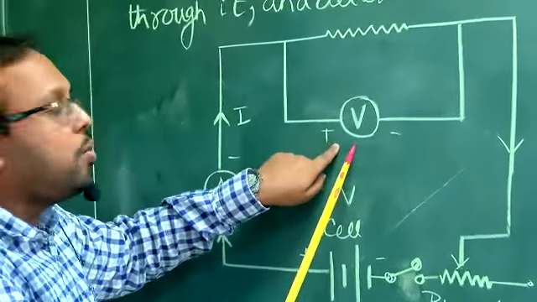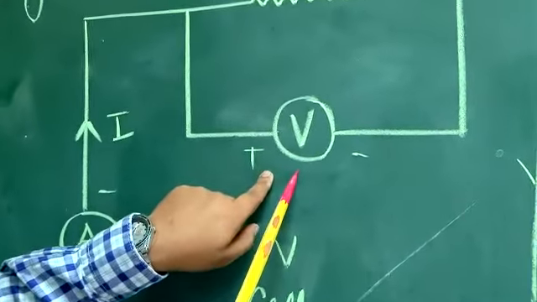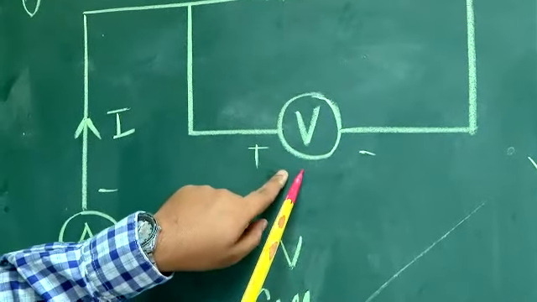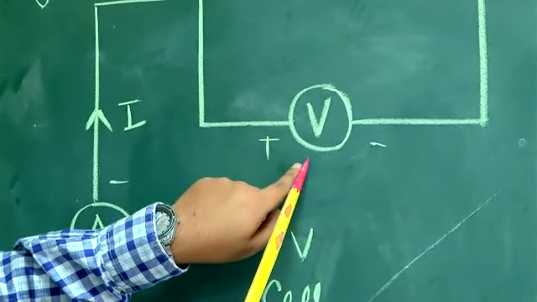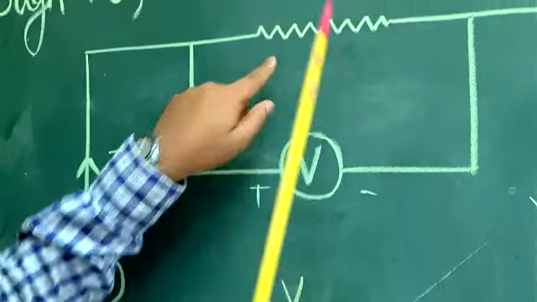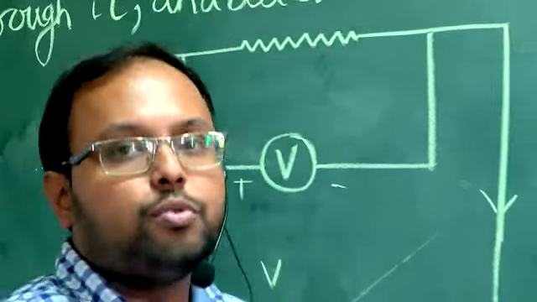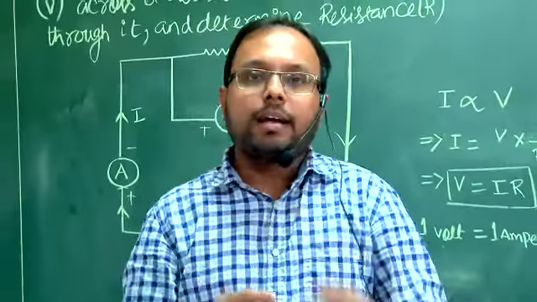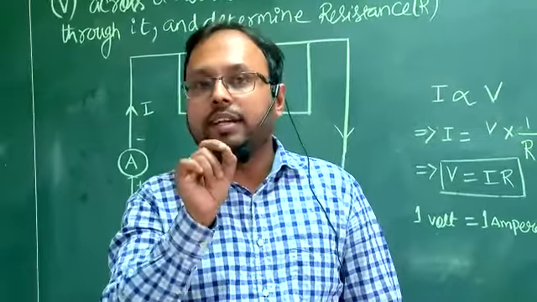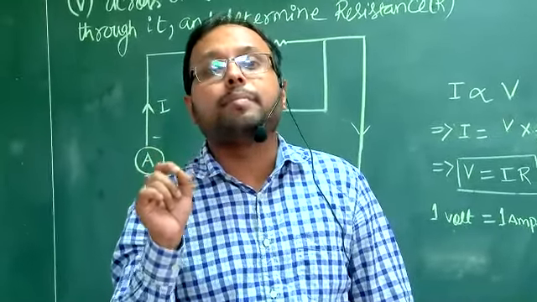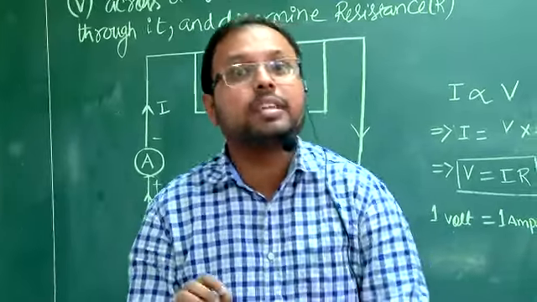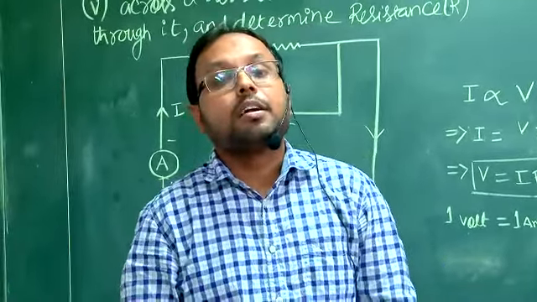The voltmeter's purpose is to calculate the voltage, or the potential difference. Now it is connected in parallel. Why? Because if two resistances or two appliances are connected in parallel, among the two parameters, voltage and resistance, which thing remains constant? Voltage.